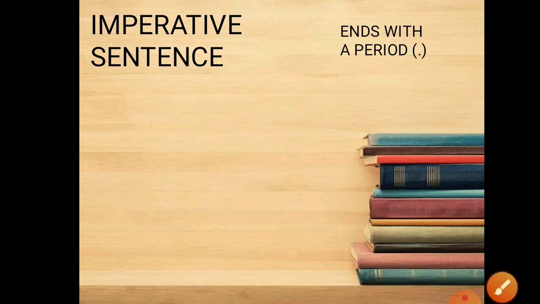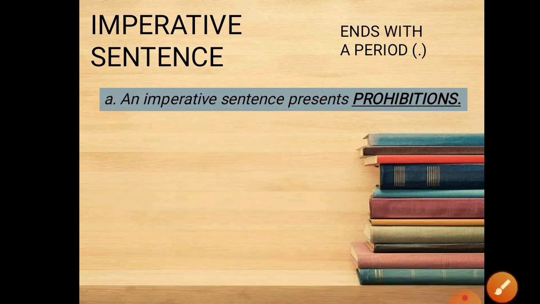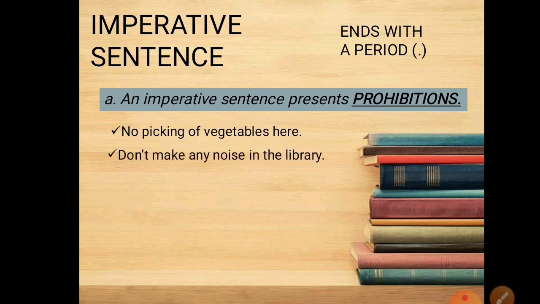Next, an imperative sentence presents prohibitions. When we talk about prohibitions, it is an act of not allowing something to be used or done. For examples, no picking of vegetables here. Don't make any noise in the library. So it's like a law or an order.